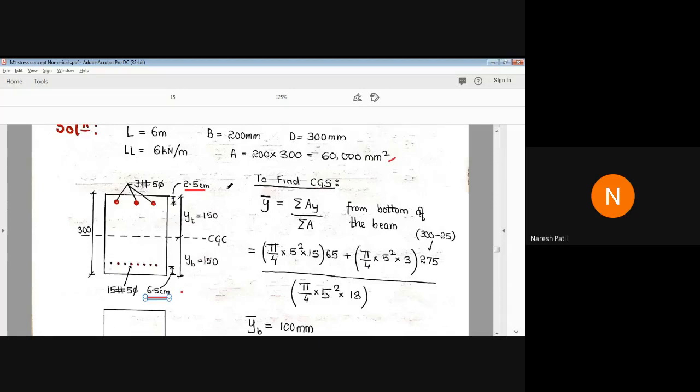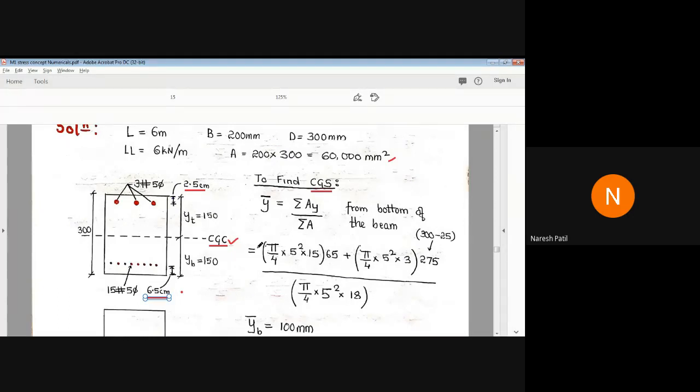Now, there are two important terms here. First is CGC and CGS. What do you mean by CGC? CGC is nothing but the center of gravity of the concrete section.